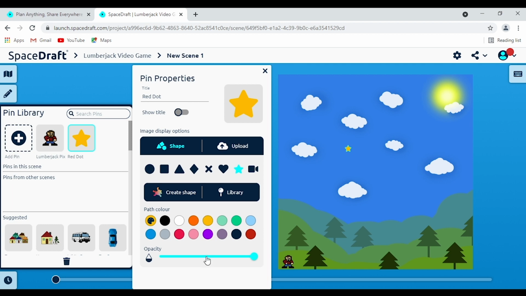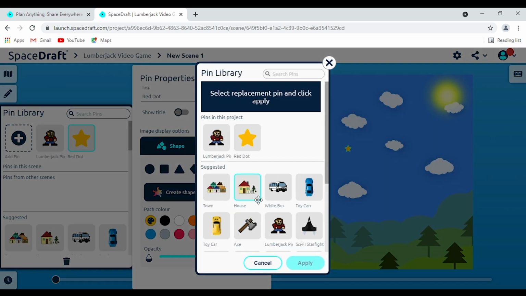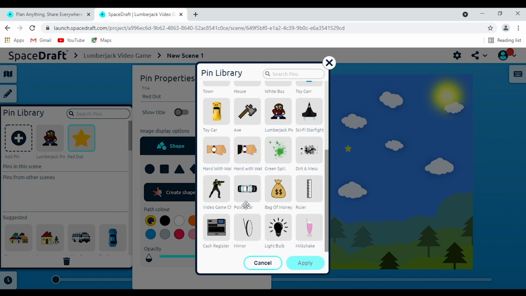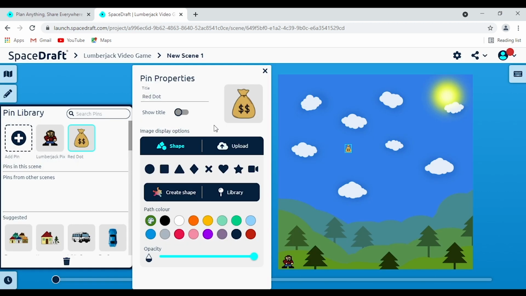You can also change the opacity of your pins as well, so they can be a little bit more distilled or just as bright as they need to be. Another thing you can do is if you don't like this specific image here, you can go over to the library and you can browse through, again, all the different suggested pins here. So you could change this star to be a bag of money, perhaps. Simply click apply, and now it's changed shape. So that's one thing you can do.